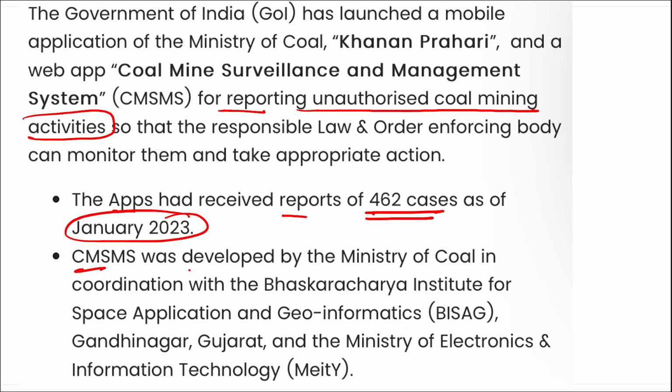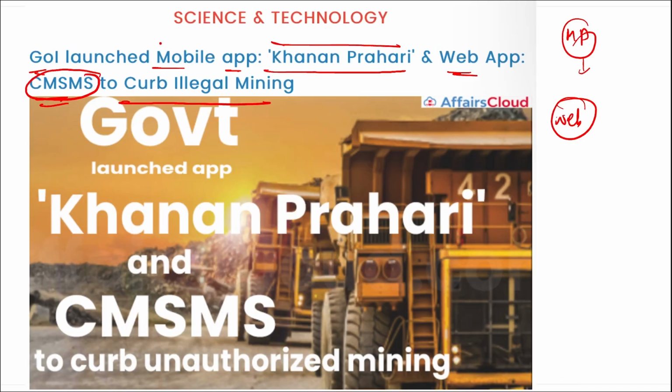This web portal was developed by the Ministry of Coal in coordination with Bhaskaracharya Institute for Space Application and Geoinformatics, that is in Gandhinagar, Gujarat. Coming back, what is the name of the mobile application? Khanan Prahari. The web app is CMSMS, the Coal Mine Surveillance and Management System, and these are for reporting unauthorized coal mining activities that are going on.